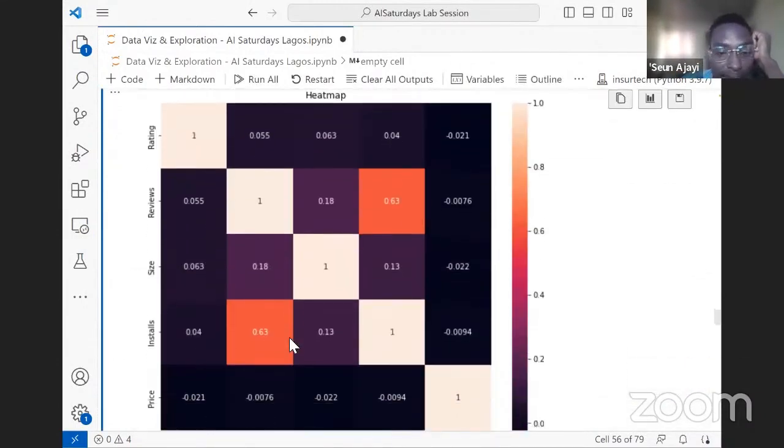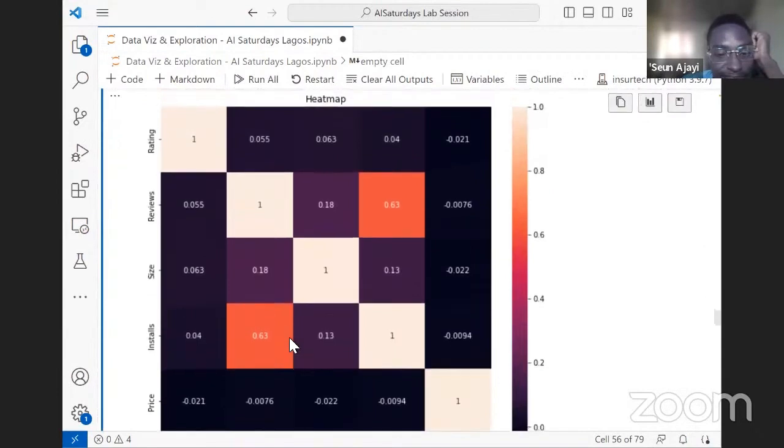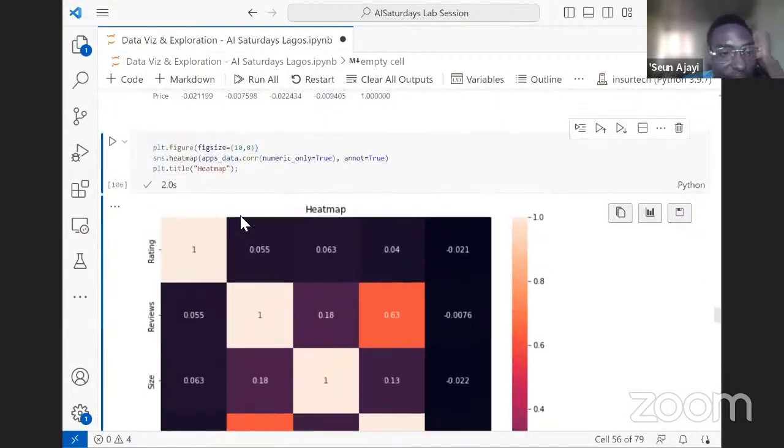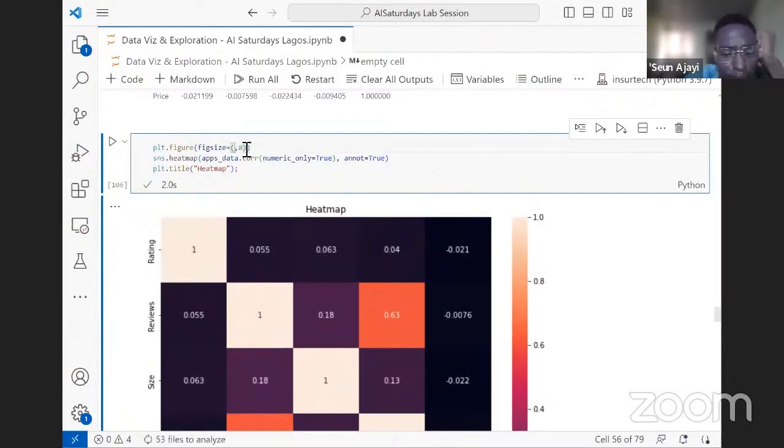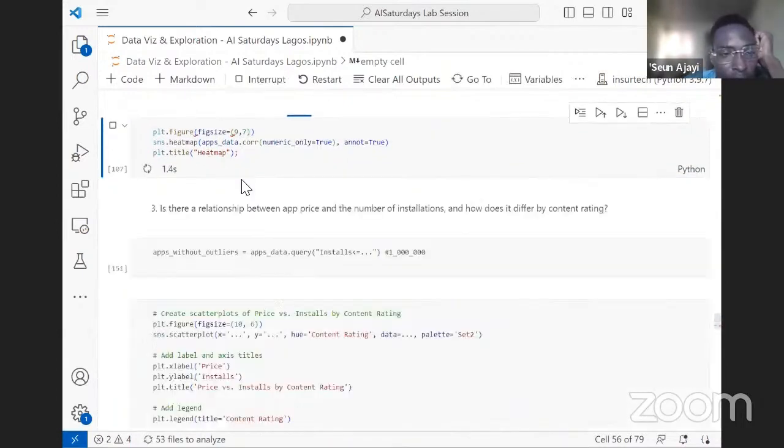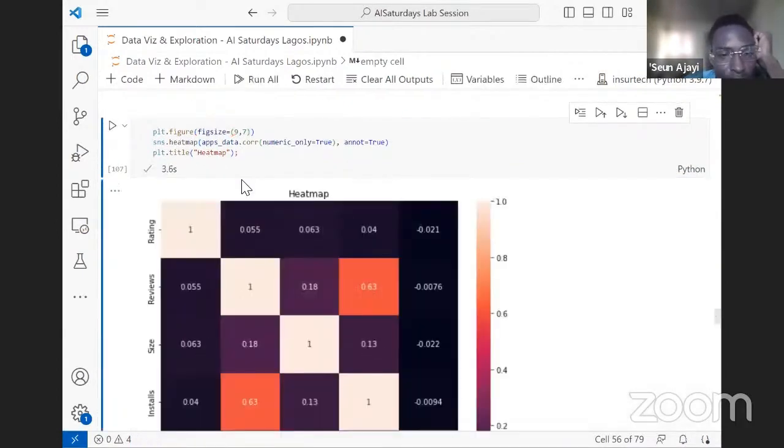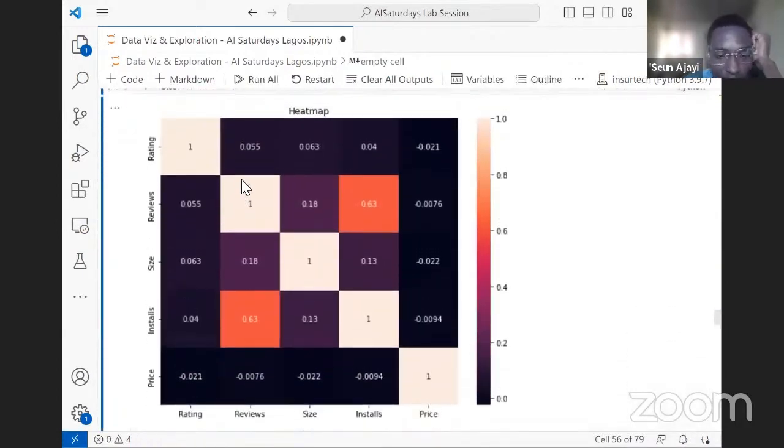So now we have this here. Okay, let's reduce the font size. Let's make it maybe 9 by 7. So what we have here is a heat map showing the correlation of the numerical features against each other.